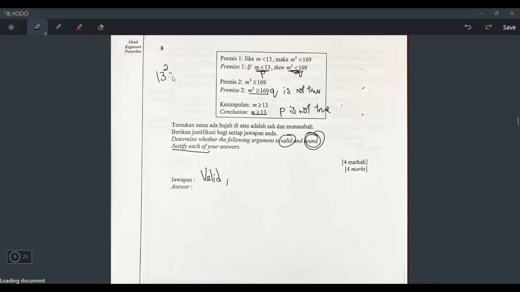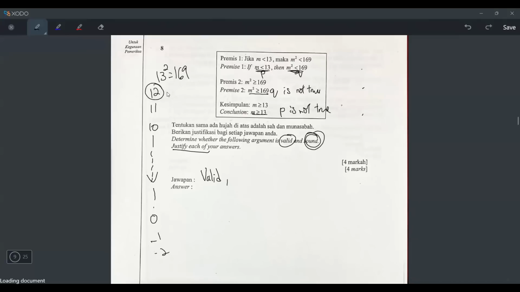Well, if you press 13 squared in your calculator, you'll get 169, right? And this premise 1 states that if M is smaller than 13, it means like 12, 11, 10, until 9, 8, 7, 6, 5, 4, 3, 2, 1, even 0, -1, -2. They say that if the value is smaller than 13, then after you square it, it will be less than 169. Is it true or false?